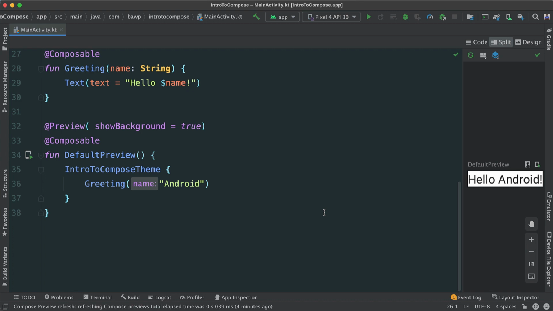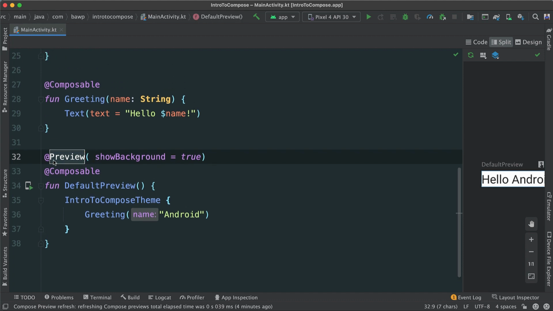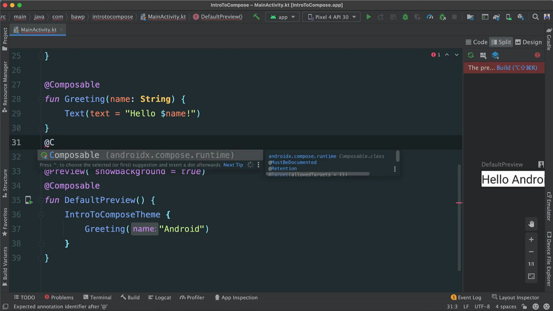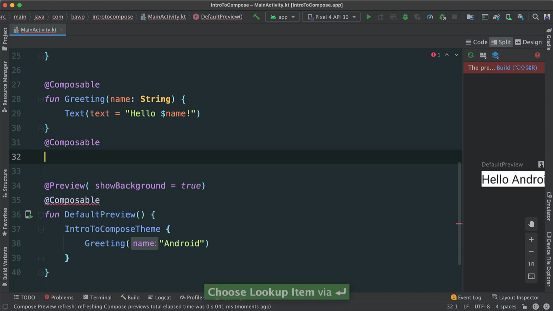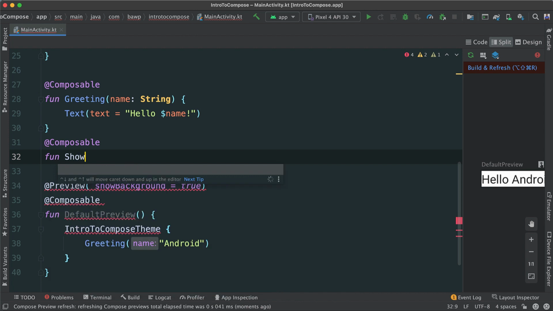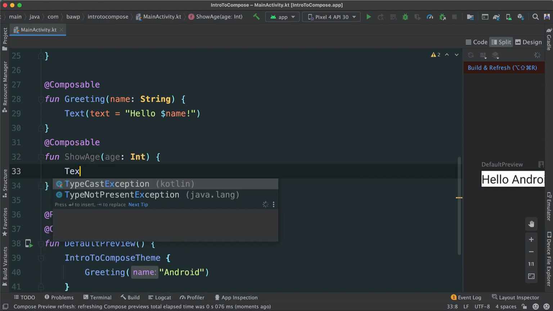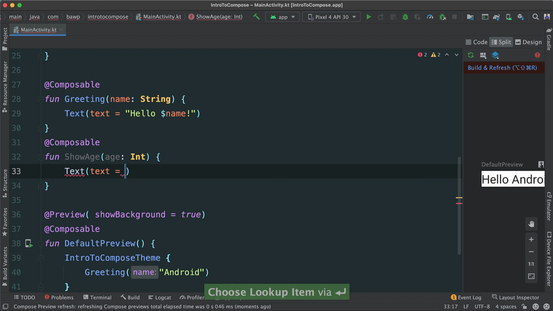So everything you see to the right here comes from our preview. So any function that has @preview will be previewed here. That means if I come here and create another composable, we need to start with @composable, and there we go. The IDE is going to help us. Hit enter, and then I say fun, show age, for instance. In this case, I'm going to pass age, and it's going to be an integer type. And then here I can say text, hit enter. That's the first option.